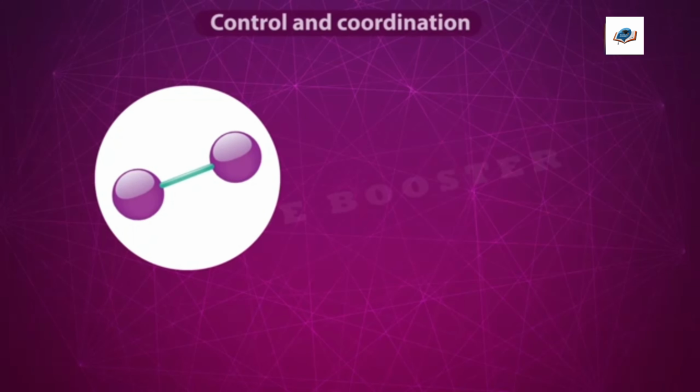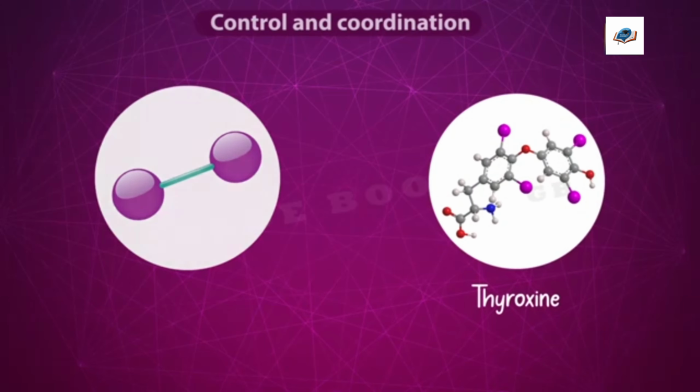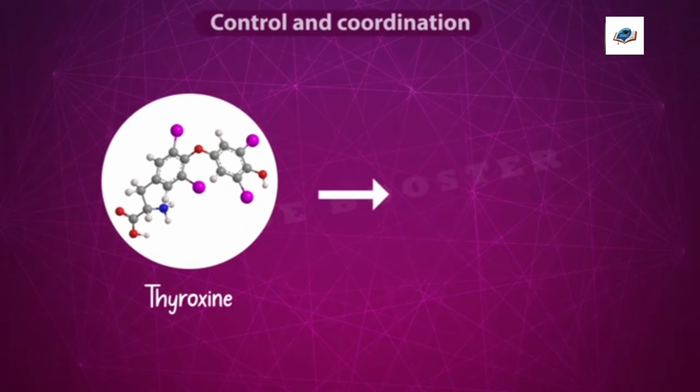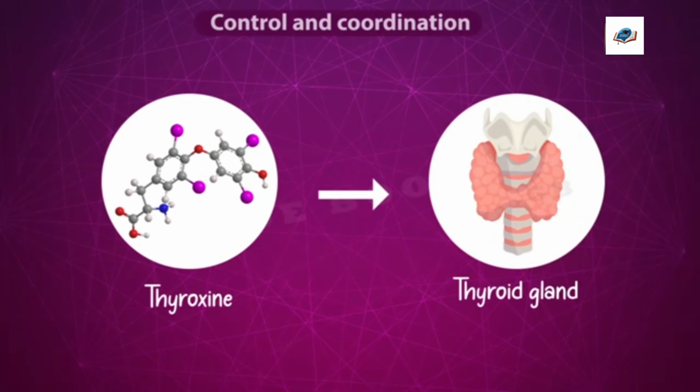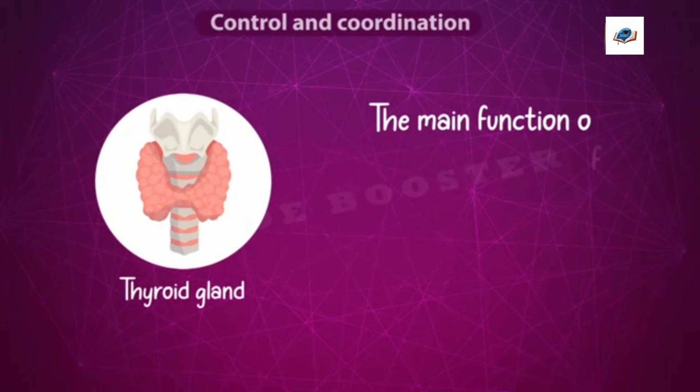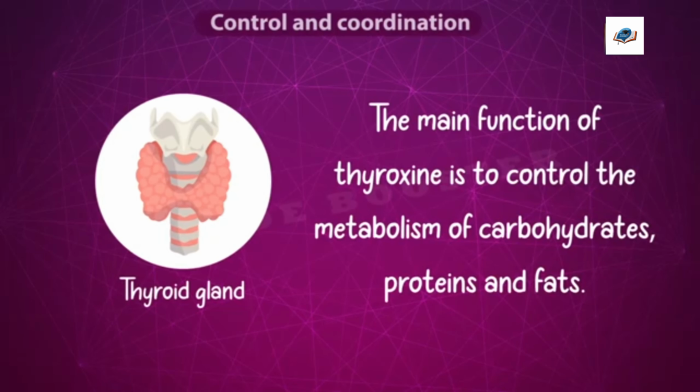Iodine is essential for making a hormone called thyroxine. This hormone is produced by the thyroid gland, which is present in the neck region. The main function of thyroxine is to control the metabolism of carbohydrates, proteins, and fats. These are the nutrients that we obtain from food. So the metabolism of these nutrients is controlled by the thyroxine hormone. That means our food intake and body growth are well balanced by this hormone.